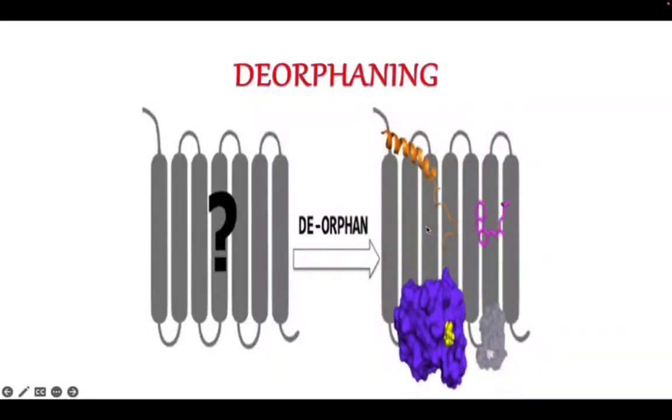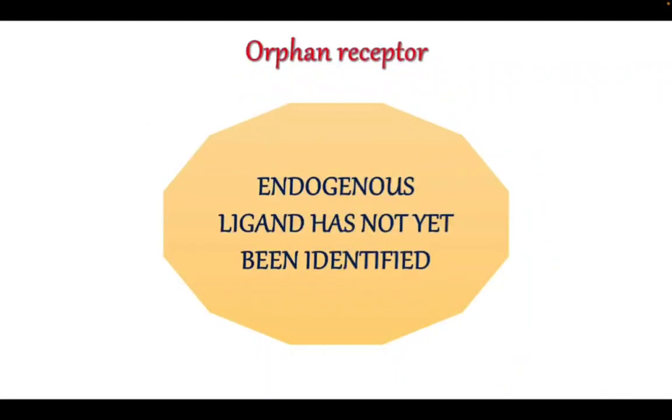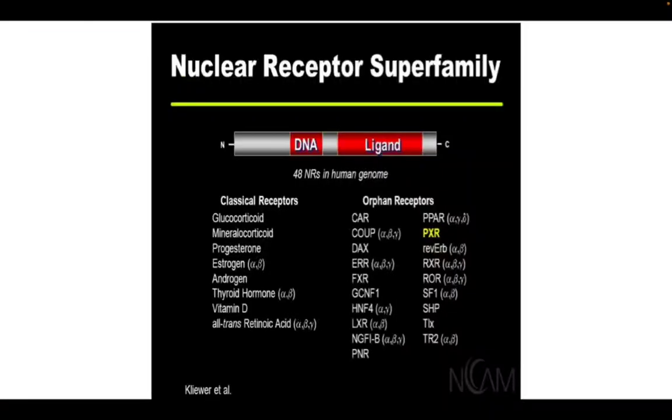One example of an orphan receptor is G21, which was later found out to be the 5-hydroxytryptamine 1 receptor in 1988. That is one example of de-orphaning. G21 was considered an orphan receptor, but later on it became a classical receptor because we got to know that it has a ligand.